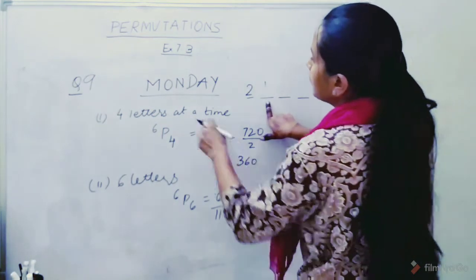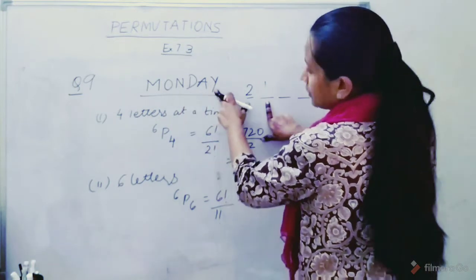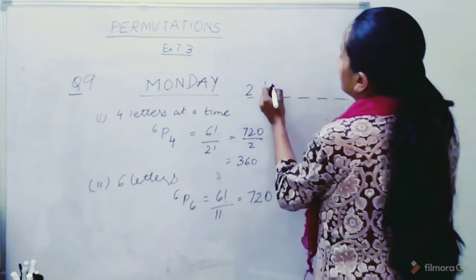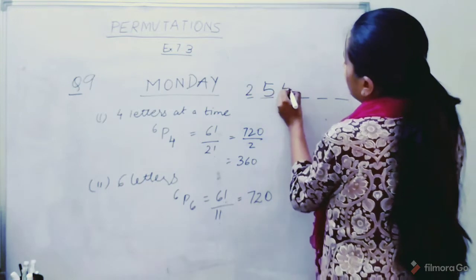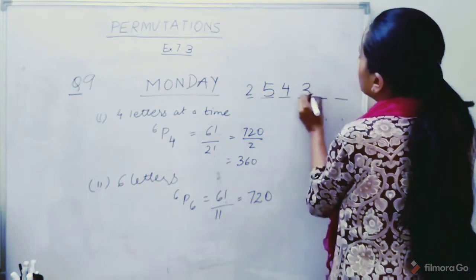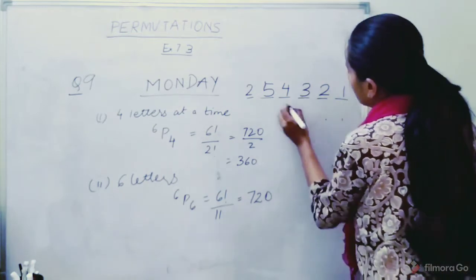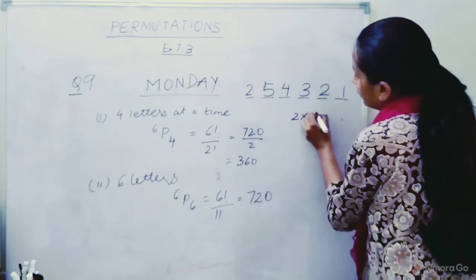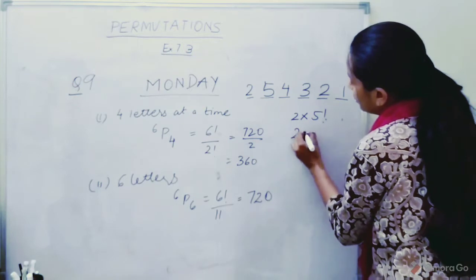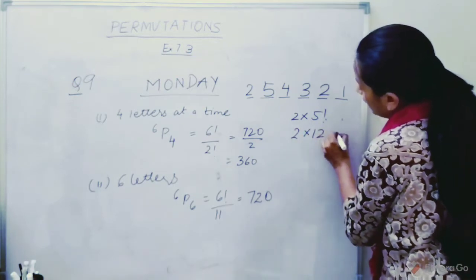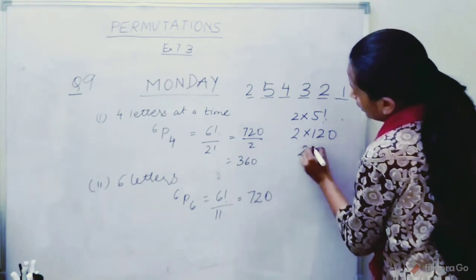For next place we have 6 minus 1, that is 5. For next 4, for next 3, for next 2, and for last 1, which gives us 2 into 5 factorial, which is 2 into 120, which is 240.